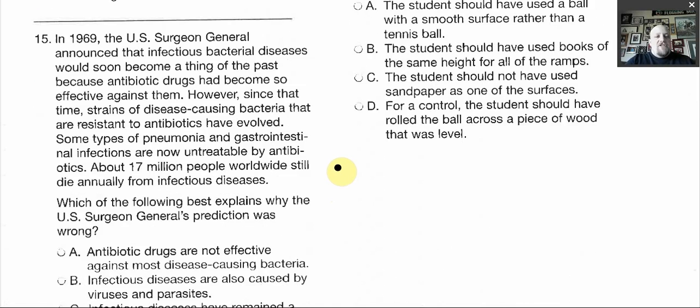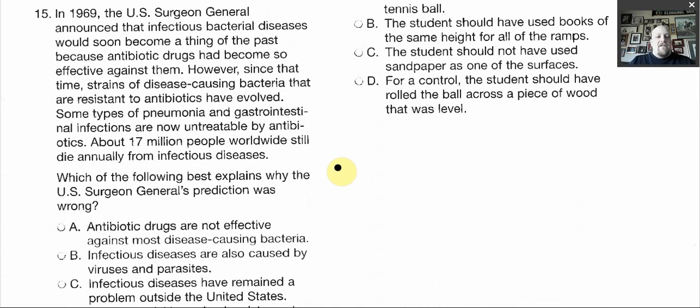The U.S. Surgeon General announced that infectious bacterial diseases would soon become a thing of the past. So this is almost 40 years ago that they're talking about this. However, since that time, strains of disease-causing bacteria that are resistant to antibiotics have evolved. Some types of pneumonia and gastrointestinal infections, so tummy infections, are now untreatable by antibiotics. That's because they're resistant to it.